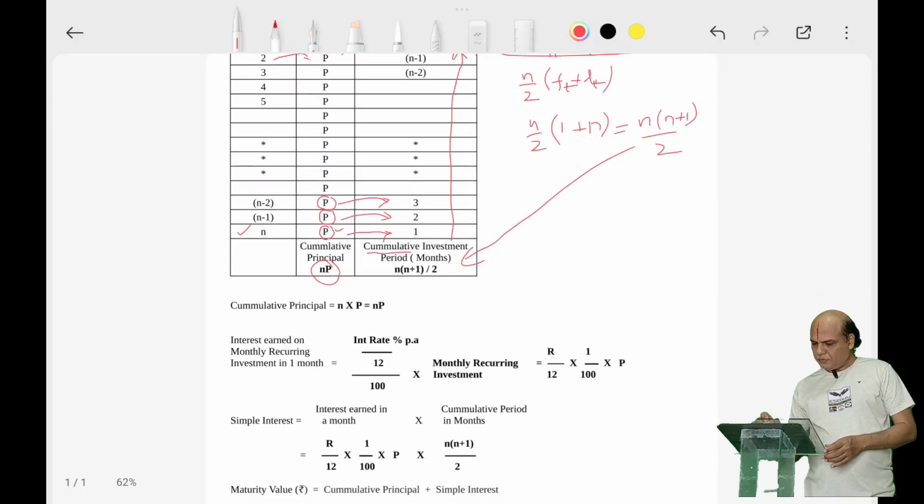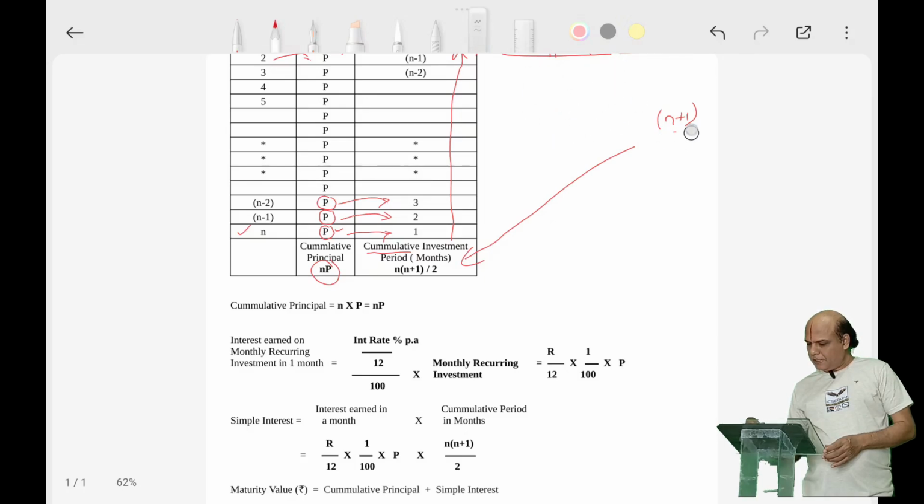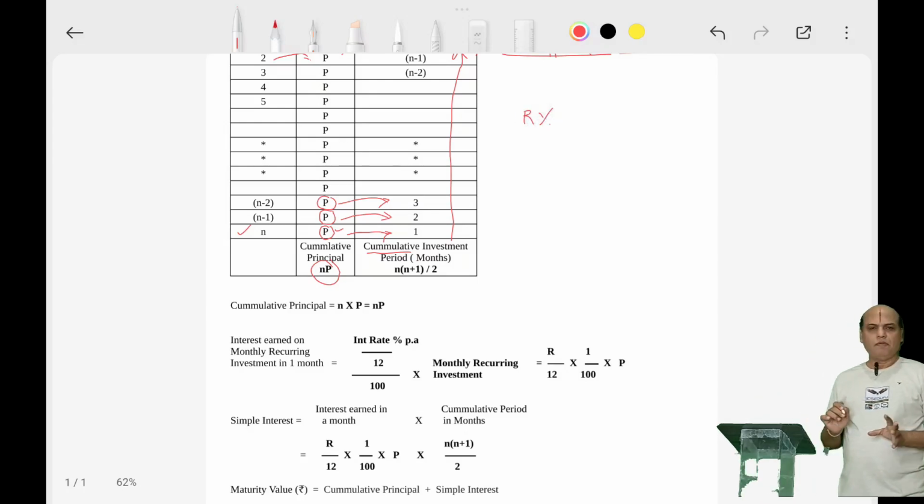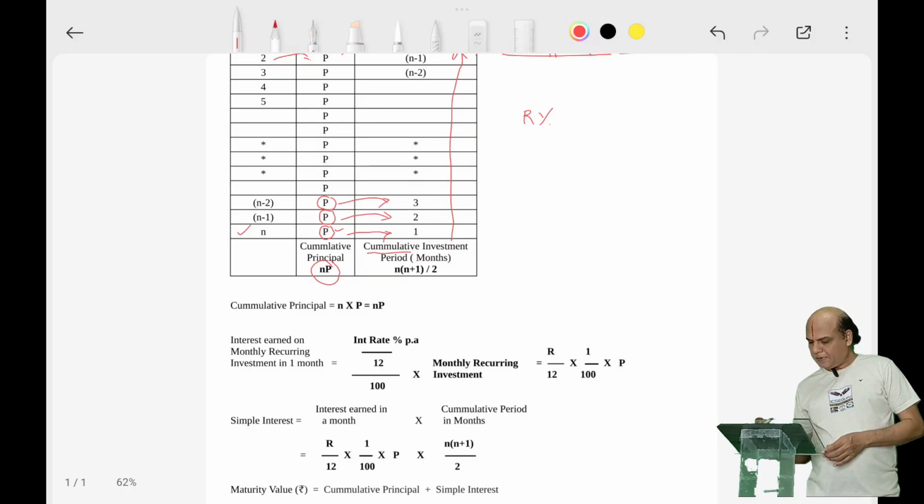Now, what is the interest rate that is being discussed here? R%. So, is it per month or per year? It is per year, per annum.